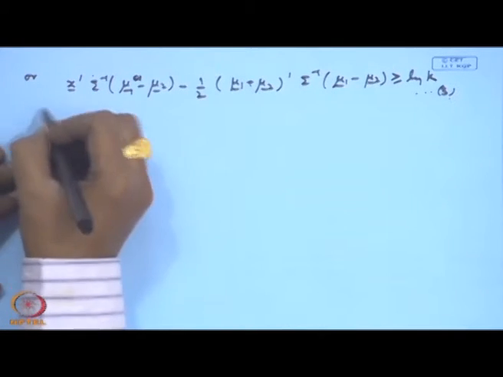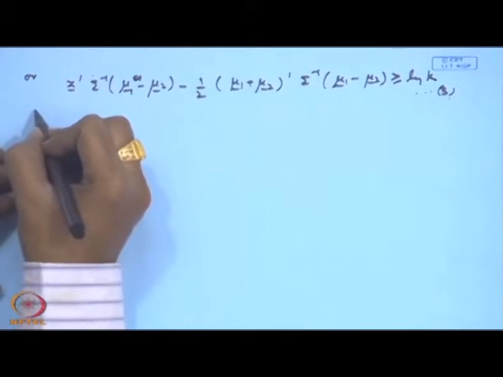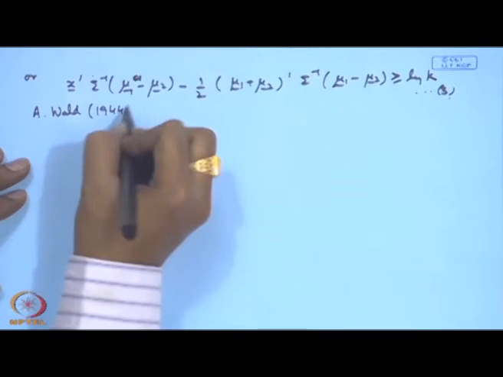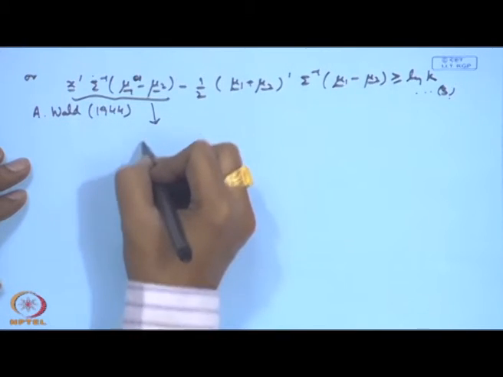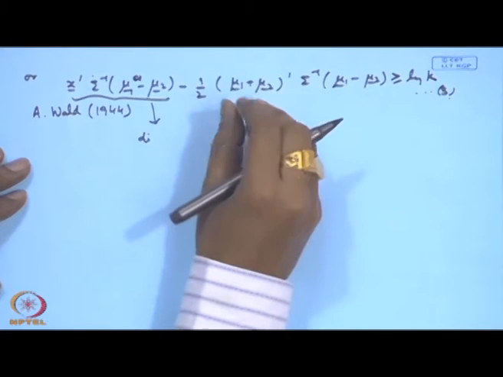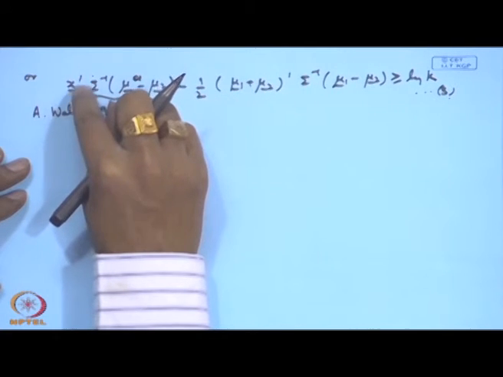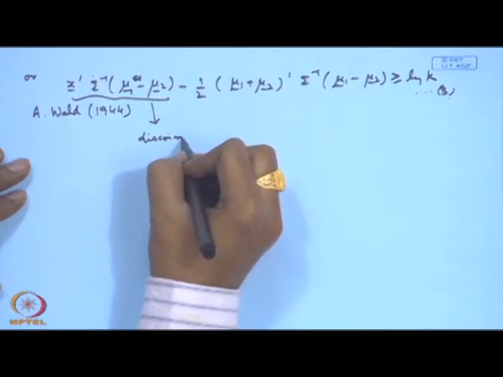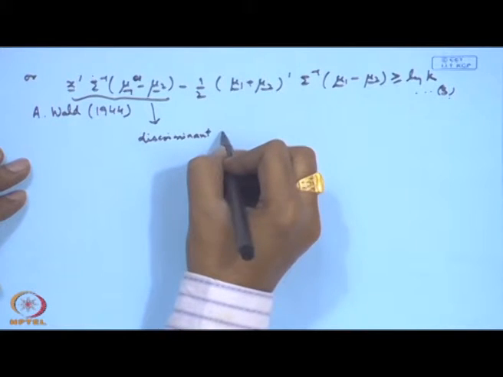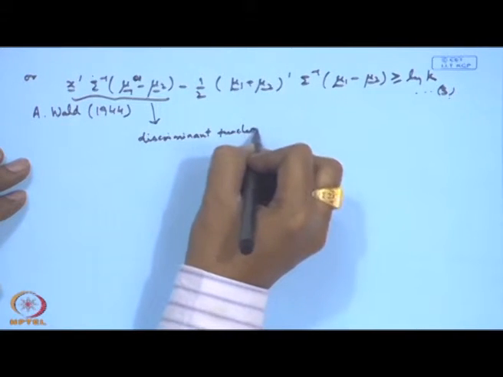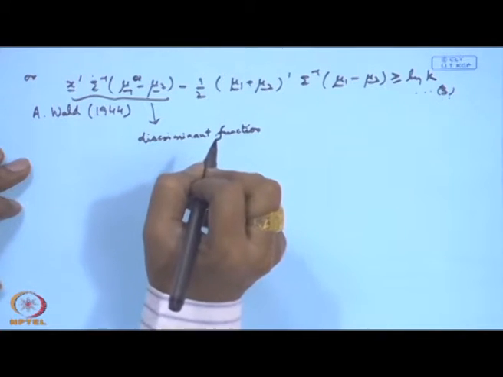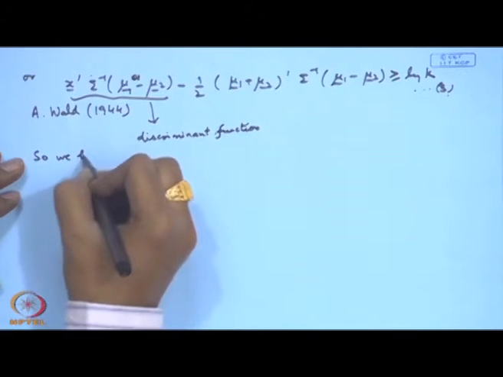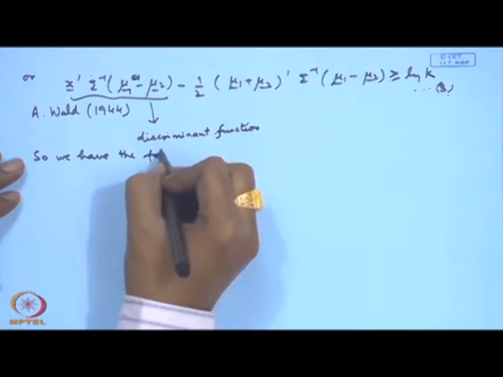So, this result was actually obtained by Abraham Wald in 1944. This is actually called the discriminant function, because this term will be the same for all observations, but when you take the observation x which you want to classify, then this part is actually used for discriminating between the two populations. So, we call this the discriminant function. So, we have the following result.